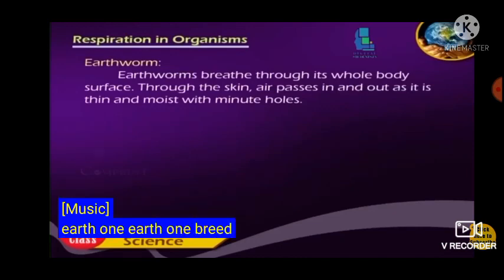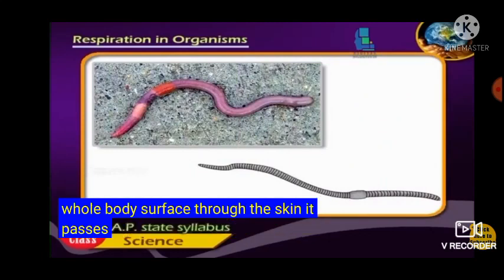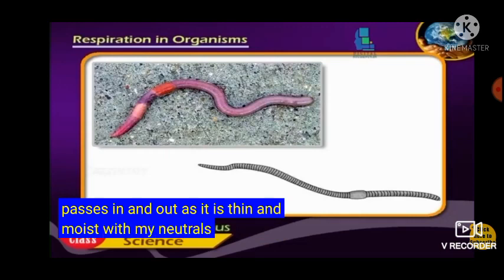Earthworm. Earthworm breathes through its whole body surface. Through the skin, air passes in and out as it is thin and moist with minute holes.